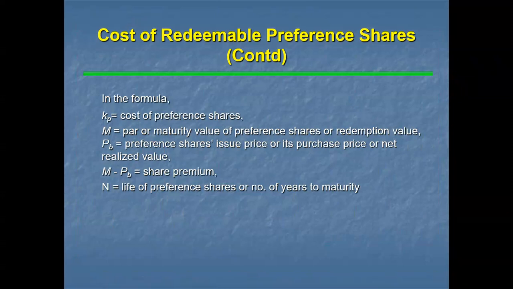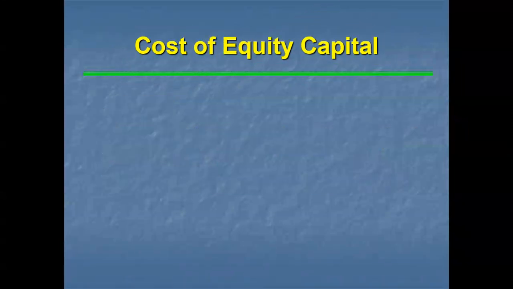Here M means par or maturity value of the preference shares, or redemption value. PB is the preference share issue price, its purchase price or net realized value. M minus PB is the share premium. N means number of years to maturity, the total life of the preference shares.